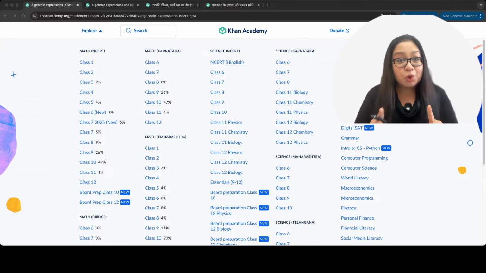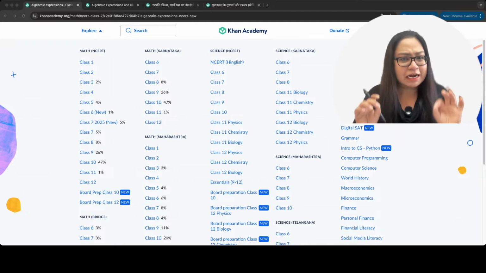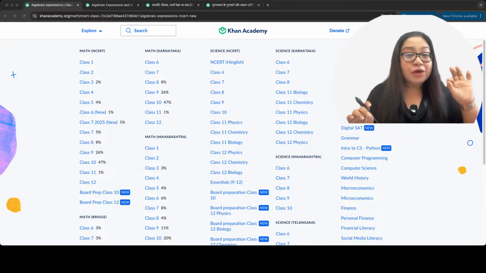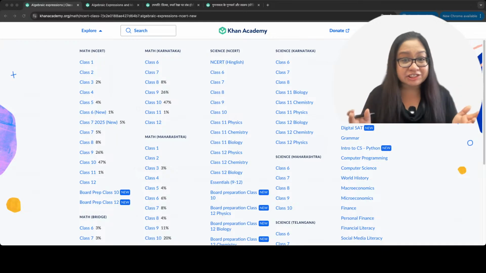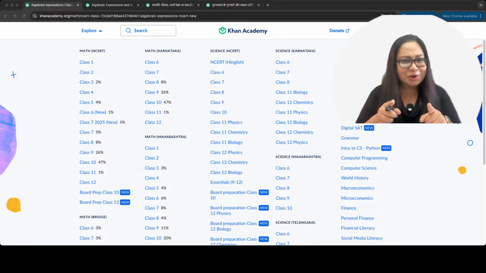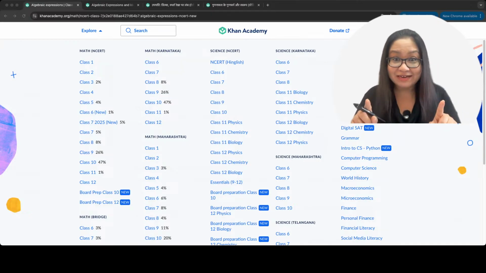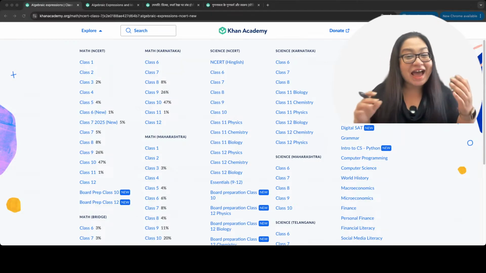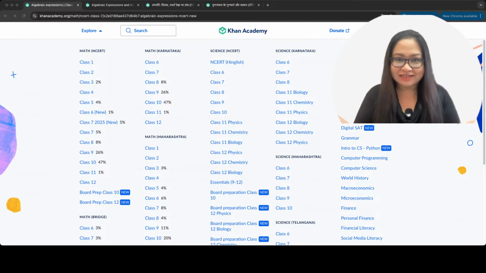Now, for those of you who do not know how to log in, let me tell you very quickly. You can ask for your login info from your class teacher. Your class teacher will give you the login. That is going to be totally yours, nobody else's. So you can change your passwords and keep it yourself. And you can go ahead and practice whenever you want.